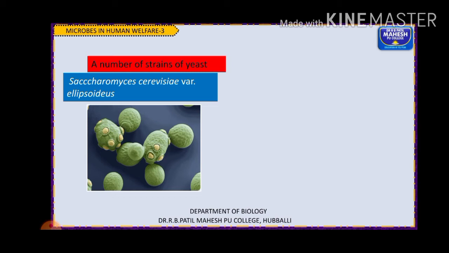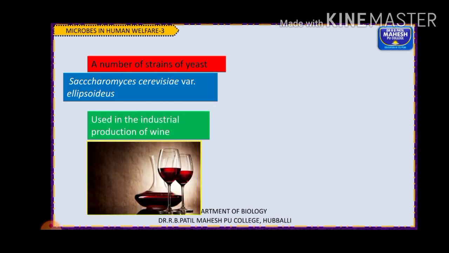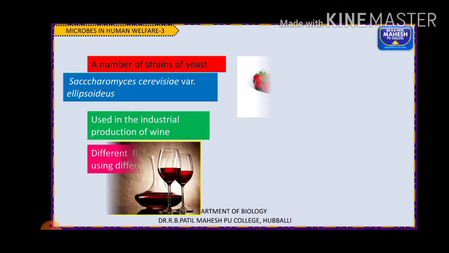For this purpose the microorganisms used are different kinds of yeast, or different strains of yeast, such as Saccharomyces cerevisiae. Children, you know the scientific name of yeast is Saccharomyces. Of the different species, Saccharomyces cerevisiae is commonly called brewer's yeast. Another species is Saccharomyces ellipsoides, which is also known as wine yeast. These are generally used in the industrial production of wine. There are also many different species of yeast used for this process.